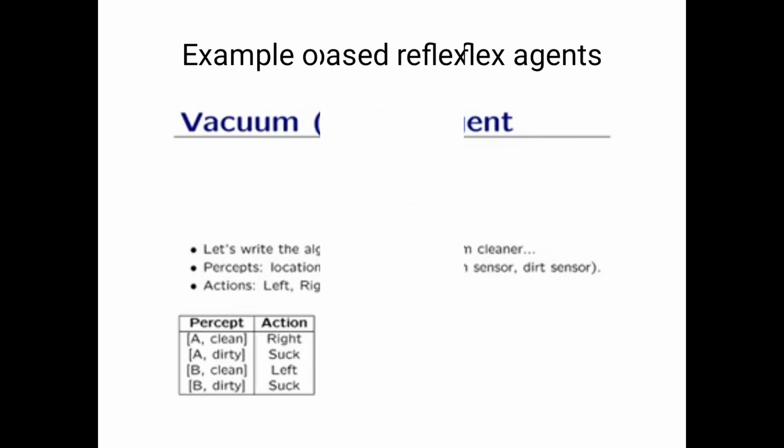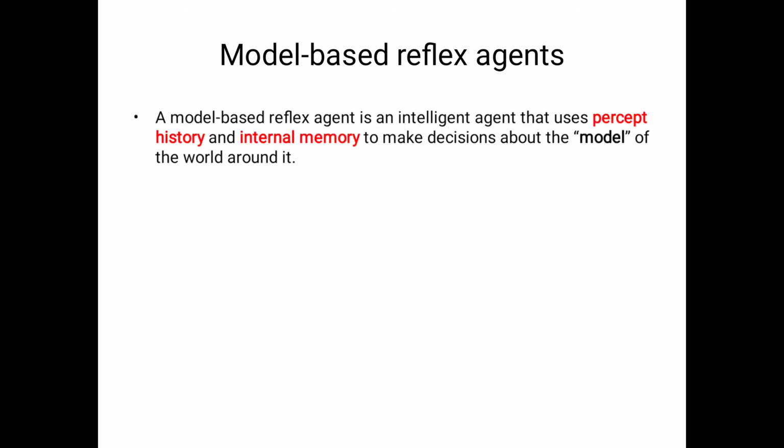Now the second category of agent is the model-based reflex agent. It depends completely on the model. Now we will see what the meaning of model is. It depends completely on the history. A model-based reflex agent is an intelligent agent that uses percept history. It depends on the percept history and internal memory, because this type of agent works in a partially observable environment. That means it does not observe everything. That's why it maintains one internal memory for the storage of history. So depending on the history it works.